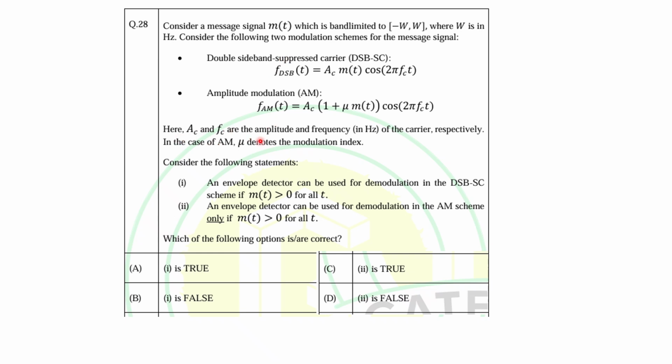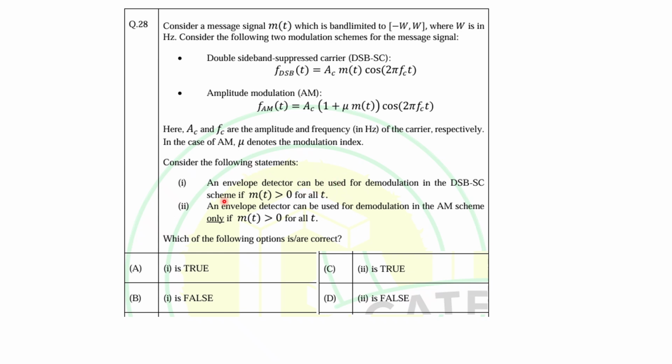So here Ac and fc are the amplitude and carrier frequency, right? Ac is your amplitude, and fc is your carrier frequency, that may be in hertz. So in case of AM, mu denotes the modulation index. Mu is nothing but Am by Ac, that is the ratio of the amplitude of the message signal to the amplitude of the carrier signal. That is called mu, the modulation index, right?